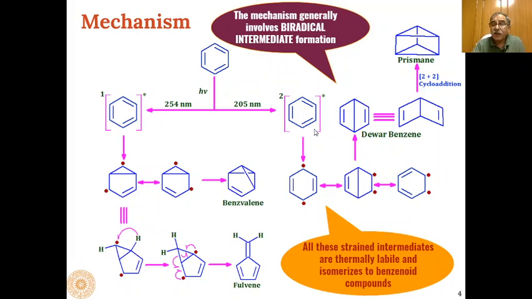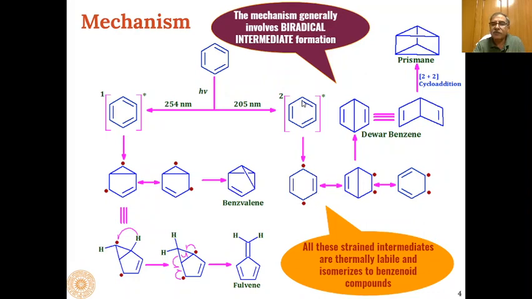Then if we irradiate the benzene at this wavelength, the S2 excited benzene will be formed, and this S2 excited benzene will give us one electron from here and one electron from here that will form a carbon-carbon double bond at this place.